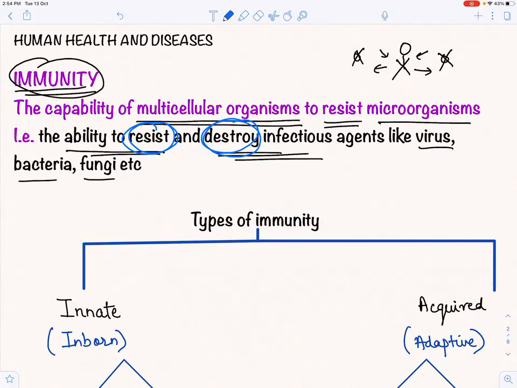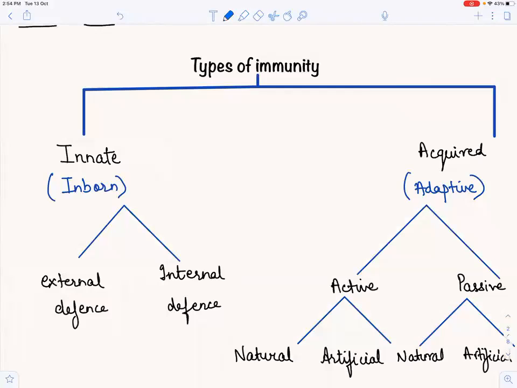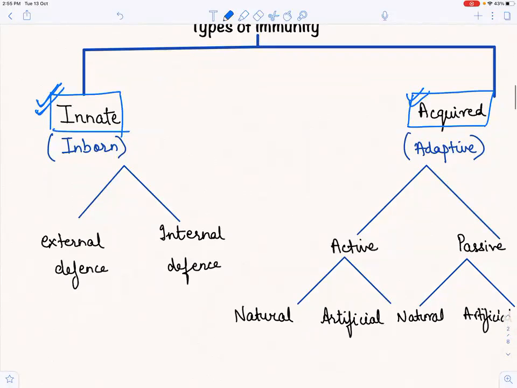Now, let us see, whenever we say immunity, there are two types of immunity that we are talking about. These types are innate immunity and acquired immunity. So basically, in this lecture, we'll be focusing on innate immunity, and in the coming 2-3 lectures, we'll be going on to acquired immunity. So this is a chart which you should write with your own hand in your copy with your pen so that you remember it, right? When you're revising it, you know that innate immunity, acquired immunity.